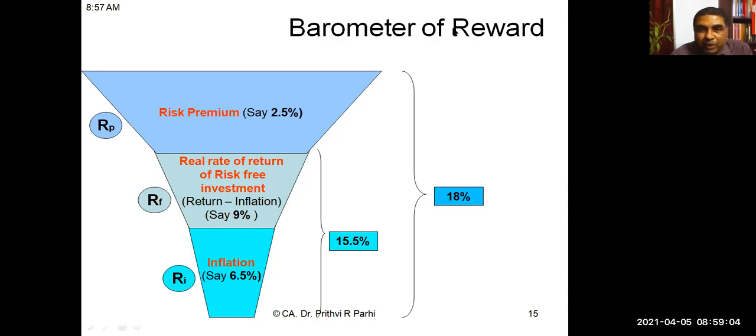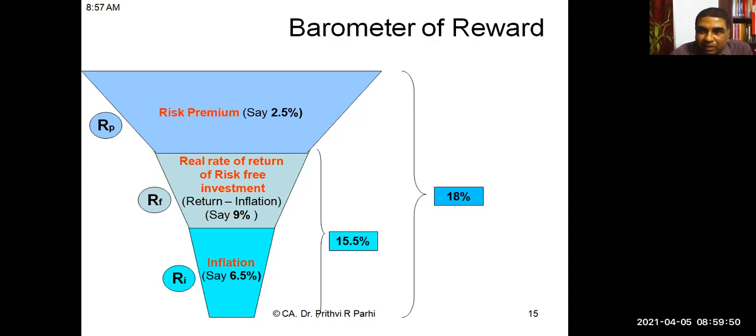This is called the barometer of reward. You see rate of inflation, suppose we are assuming it is 6.5%. Then real rate of return for risk-free investment means return from the risk-free investment minus inflation, because inflation we have already taken here. So here we will be deducting the inflation part so that you will get the real rate of return from risk-free investment. Plus, since you are investing in a project, there will be some premium you need to earn, that is called risk premium. All these three taken together is time value of money, and that is what an investor expects. From the investor's point of view, that is time value of money.